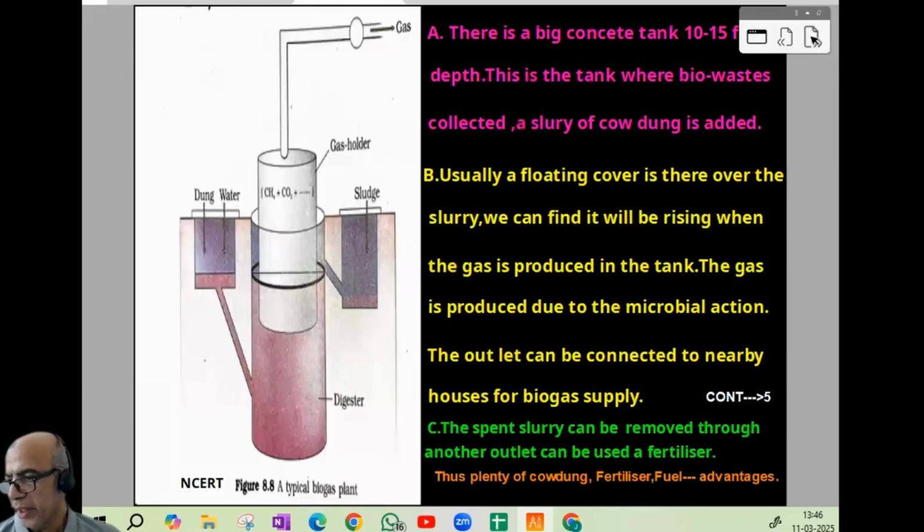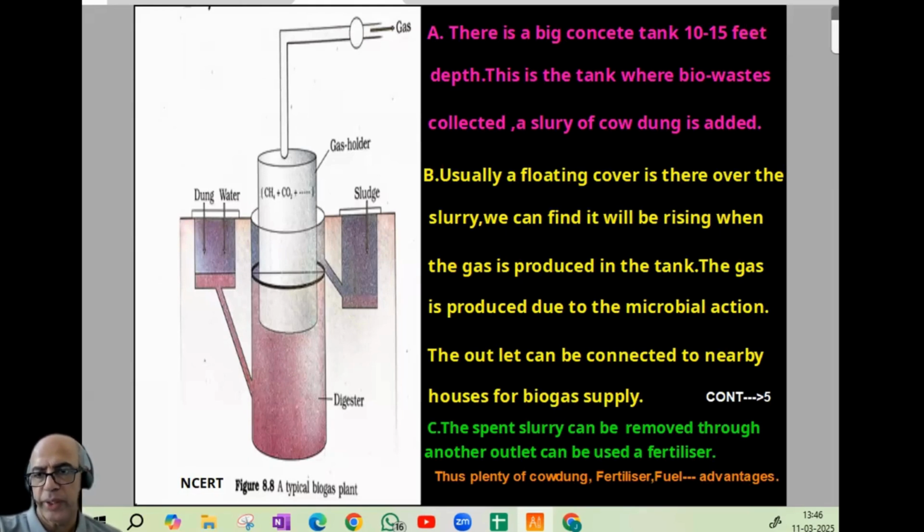A big concrete tank, 10 to 15 feet depth. All organic waste will be deposited there, and a slurry of cow dung will be added. Reaction takes place. Gas will be produced, which can be used as a fuel, and after that, the spent slurry can be utilized as a fertilizer. So we can find cow dung in plenty. So we get fuel and fertilizer, both advantages.